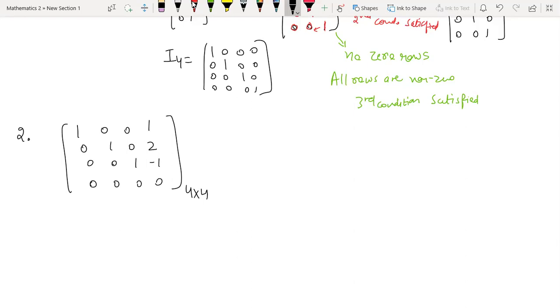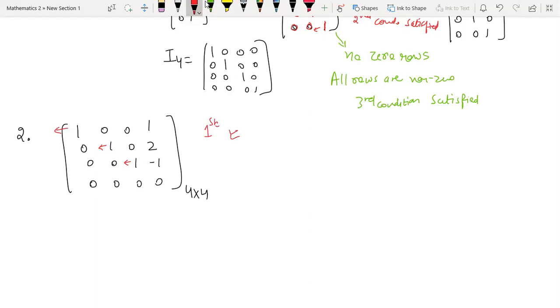Yes. So this is a leading term. This is the leading term of the second row. This is the leading term of the third row. And the fourth row contains no leading term, meaning all the entries are zero there. So no need to look at the leading term of the fourth row. It's not there. So the leading term should be 1. So yes, the first condition is satisfied.